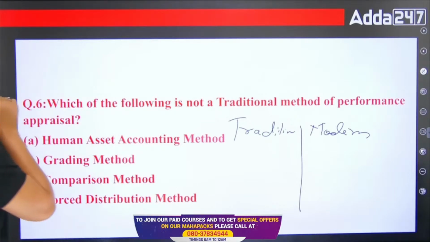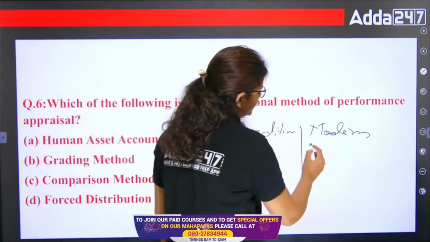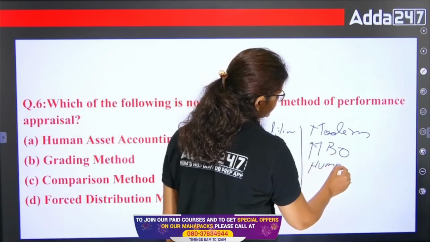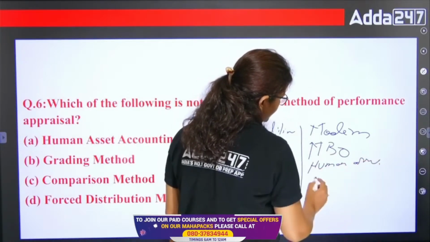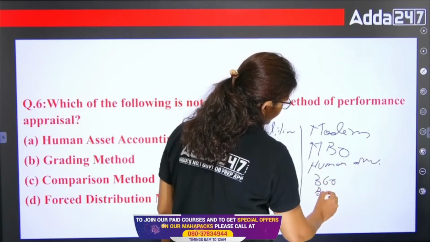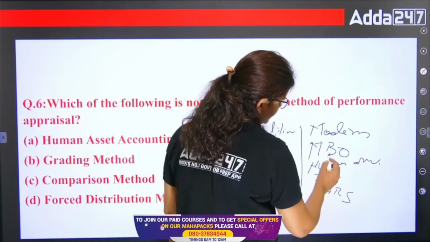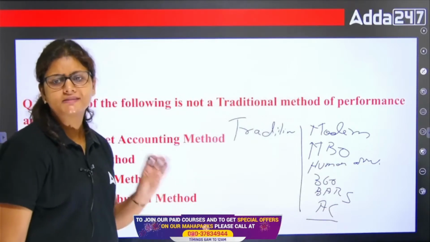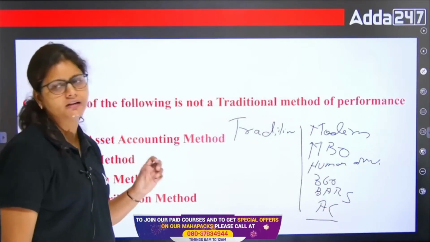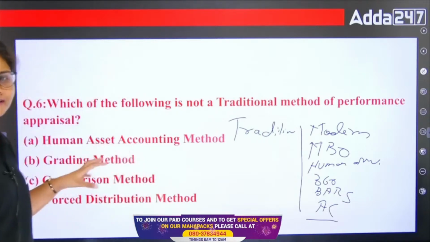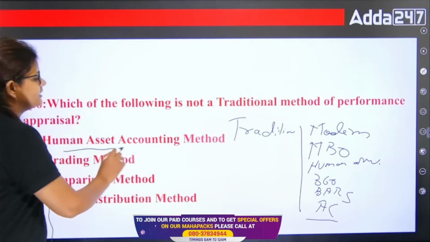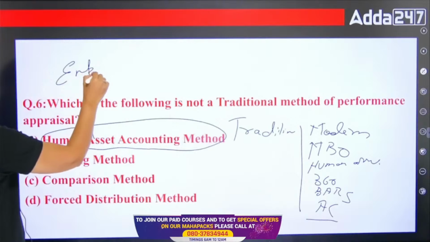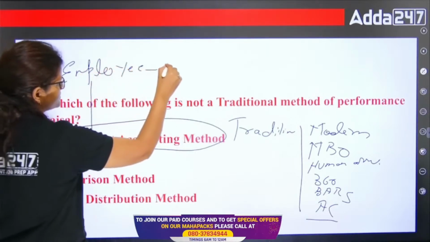Okay? So in modern method, we have learnt about the MBO. Then we have learnt about the human asset accounting, right? 360-degree, BARS, right? And assessment center. These are the 5 modern methods: MBO, human asset accounting, then 360, BARS, and assessment center, right? What is the human asset accounting method? Where basically the employees will be treated as human capital. Okay? Employees will be treated as a what? Human capital, that is.